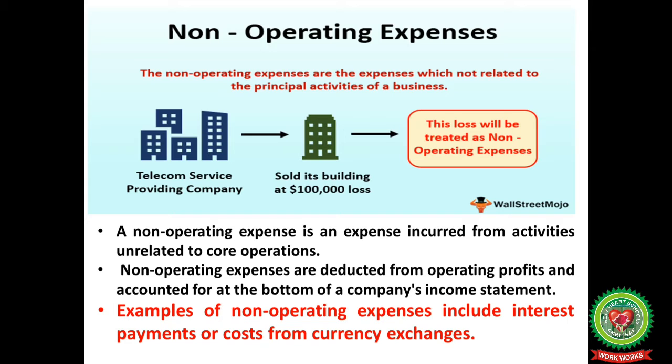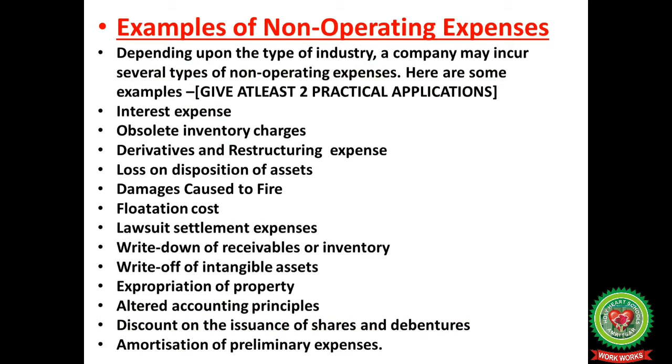Next we have non-operating expenses. Non-operating expenses are the expenses which are not related to the principal activities of the business. Like a telecom services providing company sold its building at a $1 lakh loss; this loss will be treated as a non-operating expense. A non-operating expense is an expense incurred from activities unrelated to core operations. Non-operating expenses are deducted from operating profits and accounted for at the bottom of a company's income statement. Examples of non-operating expenses include interest payments or costs from currency exchanges.